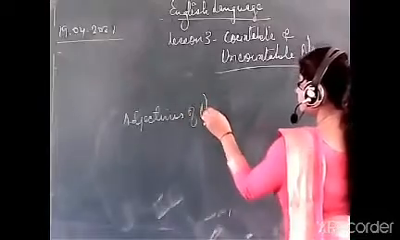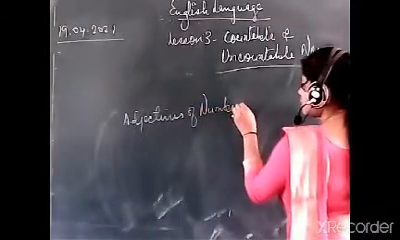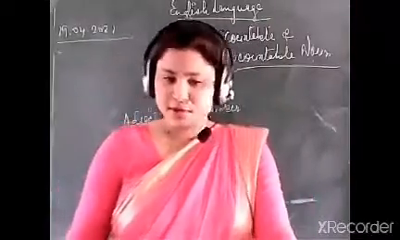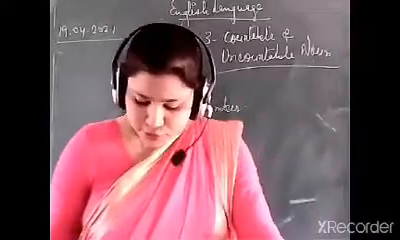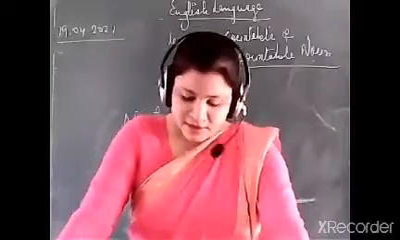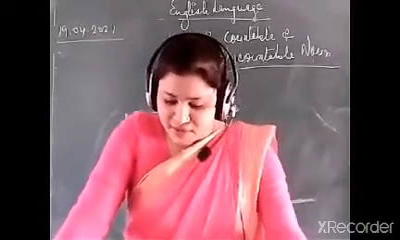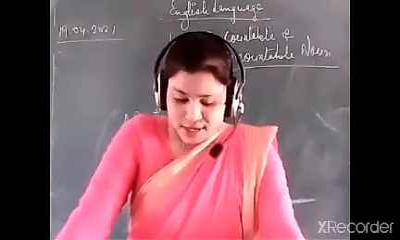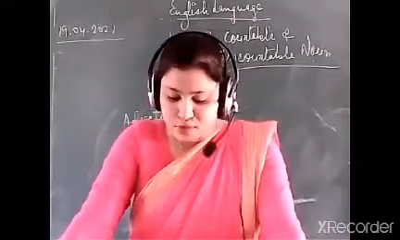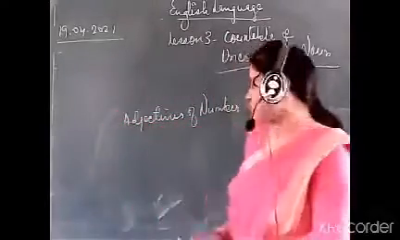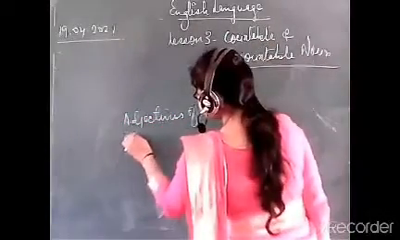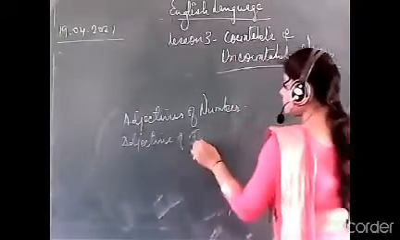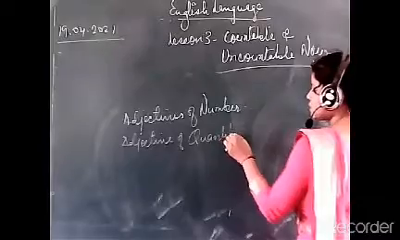Adjectives of number. I hope that in class 5 you must have read about adjectives, because now in class 6 it has not yet started. So what is an adjective of number? Adjectives of number are words like 2, 10 or 100, and also other adjectives of quantity. Adjective of number and adjective of quantity.